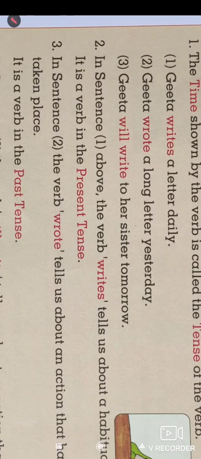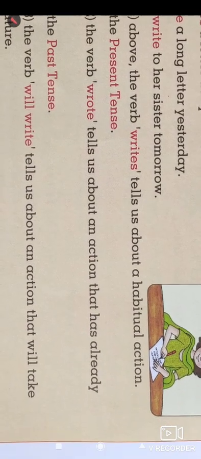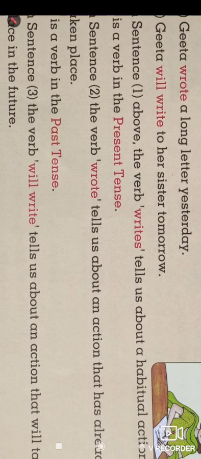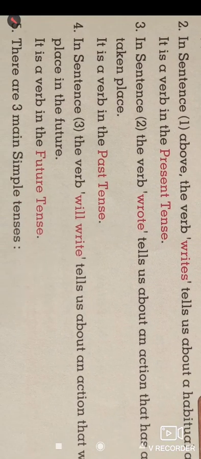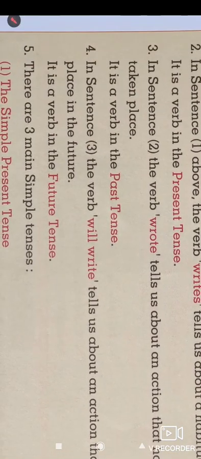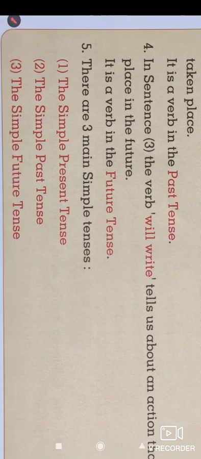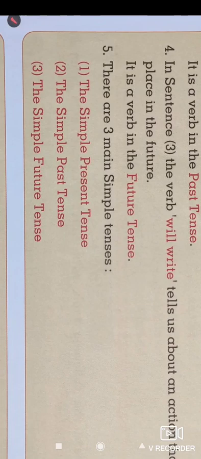The writing of letters happens daily, and it shows the present tense. In the second sentence, wrote tells us about an action that has already taken place, it is past tense. And then in the third sentence, will write tells us about an action that will take place in the future. So the third sentence belongs to the future tense.